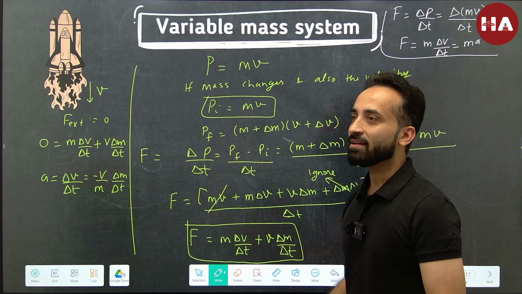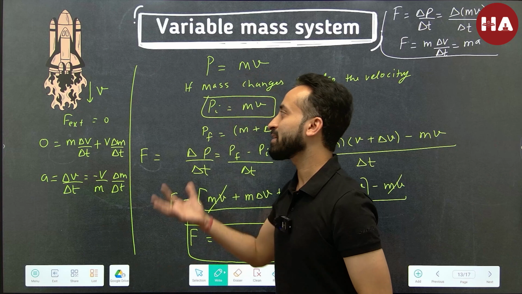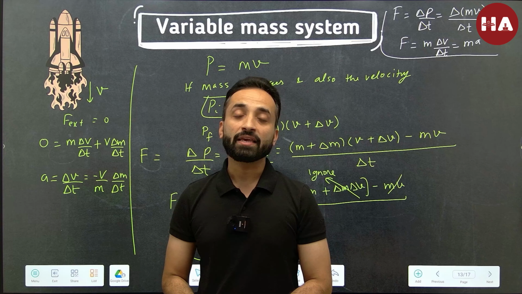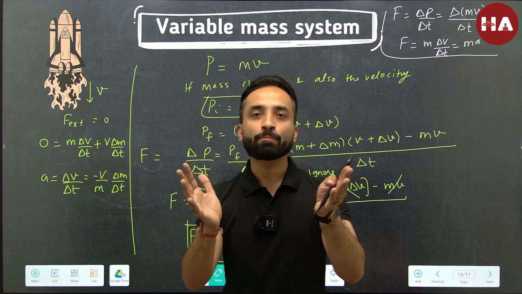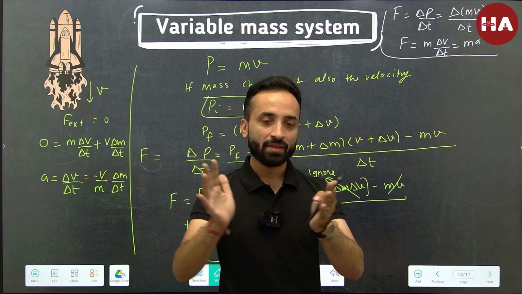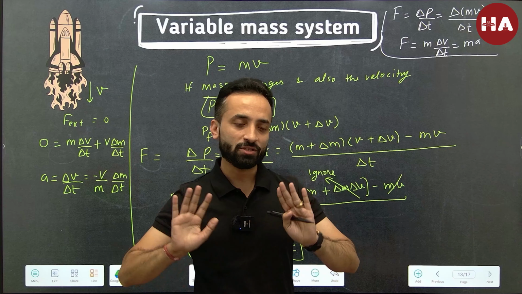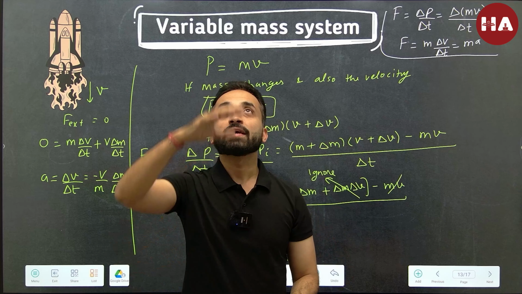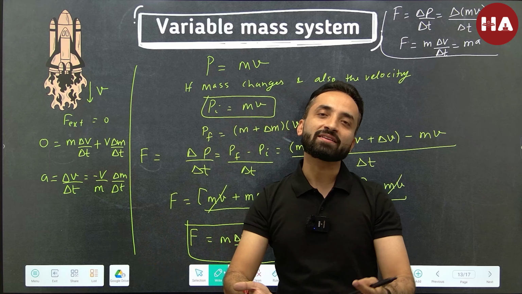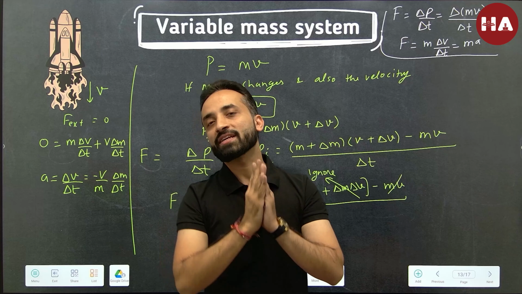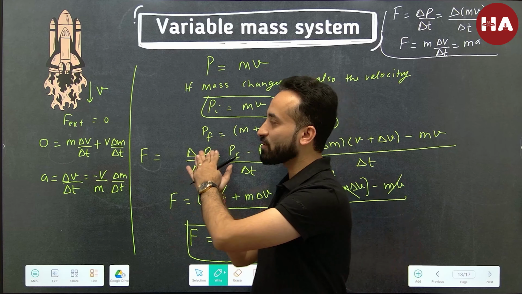So keep in mind, the rocket is not gaining mass, here it is losing mass. If something gains mass, then it has to lose velocity. Think about an open cart moving on a road in rain, and you just push it and let it go. Imagine rain dropping inside the cart. As the mass would be increasing, the cart would be slowing down. So if the mass increases, velocity decreases.